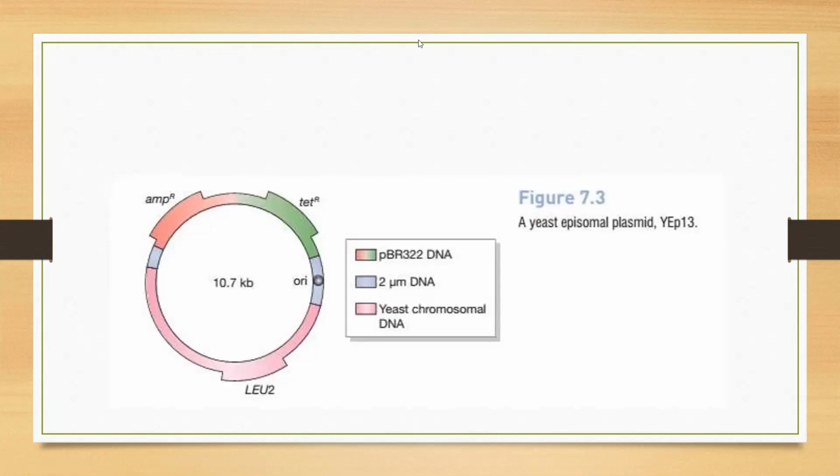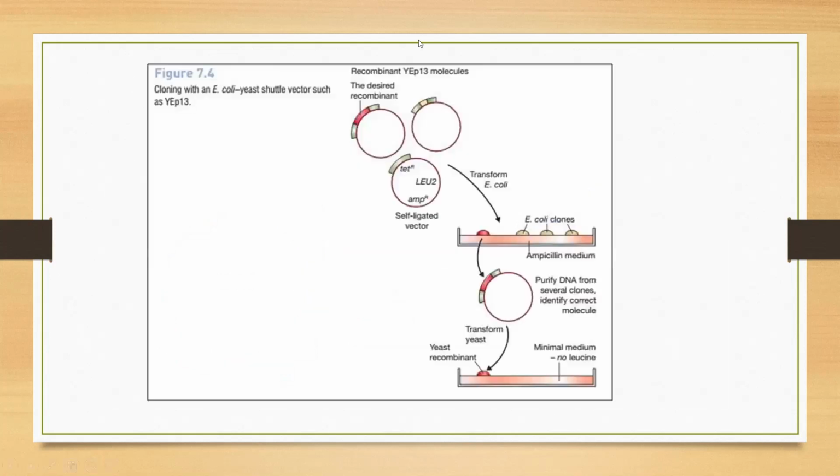Okay, so this is about that vector, how it has been cloned in minimal medium. You can see over here the cloning of E. coli in yeast shuttle vectors such as YEp, how it is cloned. The desired gene, this red one, is the desired gene, and these two are integrated. Here there are two sites, of ampicillin and tetracycline.